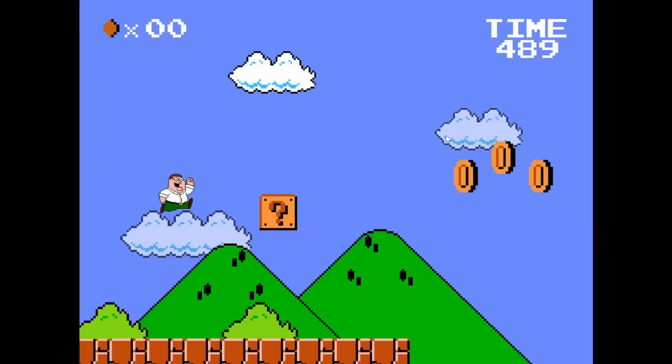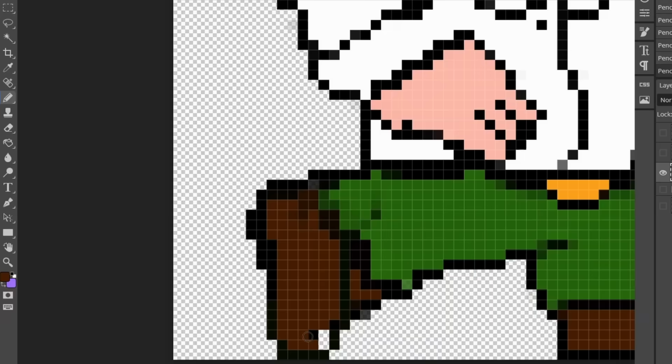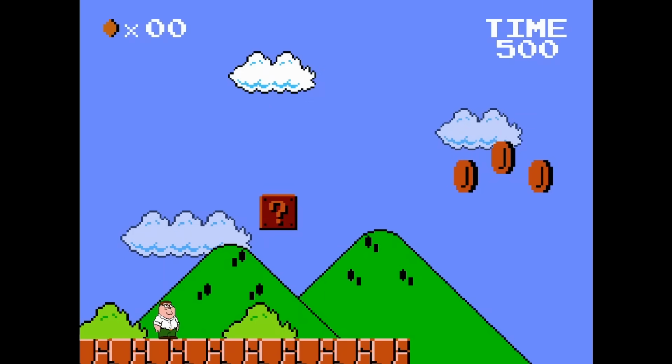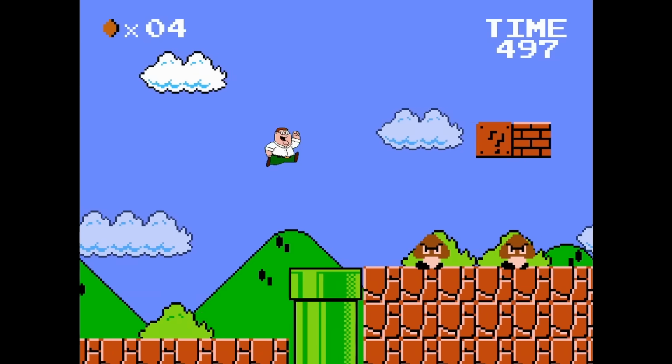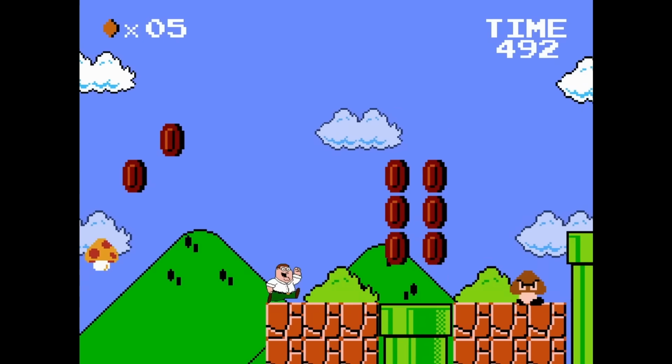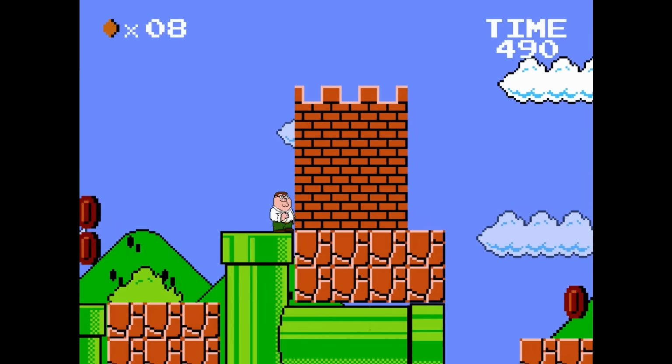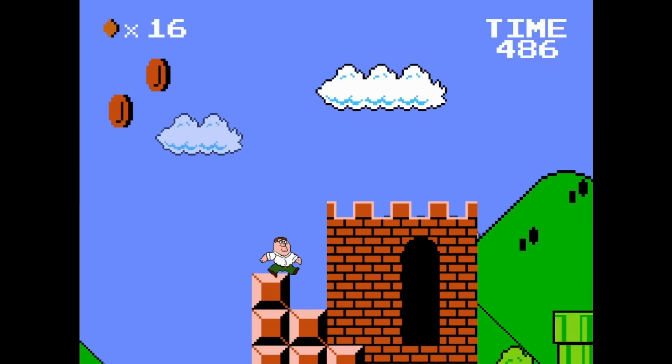Yeah, hey Lois, I'm in Mario, Lois. Yeah. Drawing these walking sprites is impossible. Here we go. After a long time of trying to pixel art, let's check out Peter's walk. Yeah, hey Lois, I'm in Mario. I can't do it. I'm Mario, Lois. Oh, look at me kill the Goombas, Lois. I'm in Minecraft, but yeah, I'm in Mario.